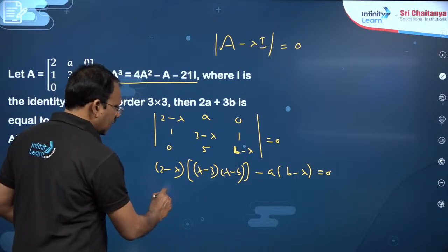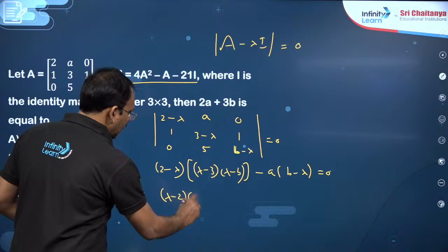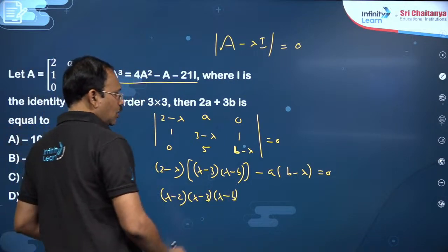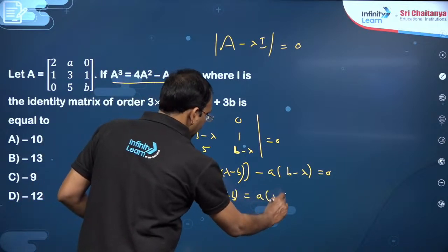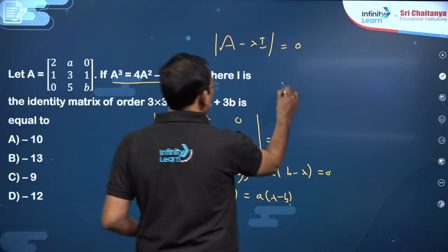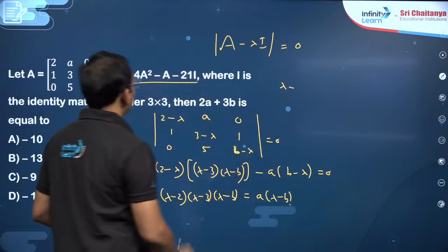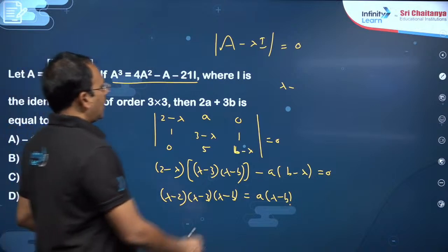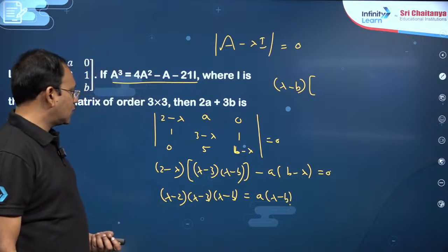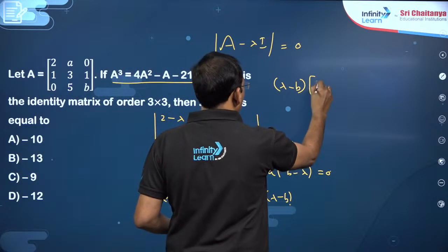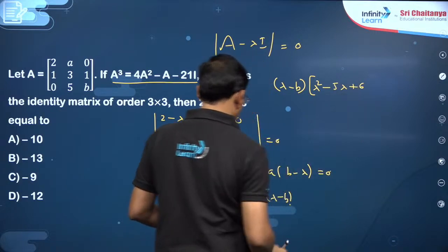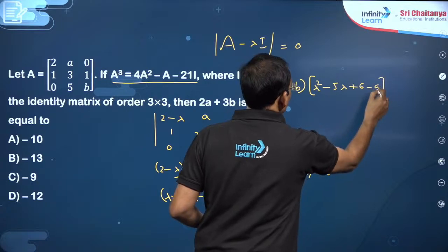You can take that side, lambda minus 2 into lambda minus 3 into lambda minus B is equal to A into lambda minus B. Am I correct? So lambda minus B is a common one, don't cancel. Here this is going to be lambda minus B into the other part, lambda minus 2 into lambda minus 3, you will get lambda square minus 5 lambda plus 6, and minus A.